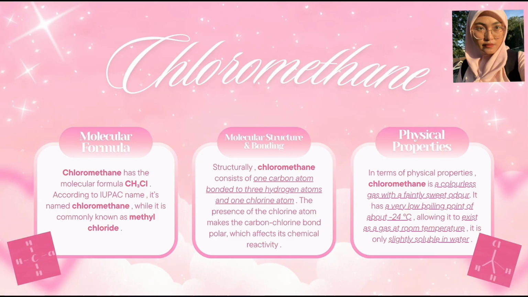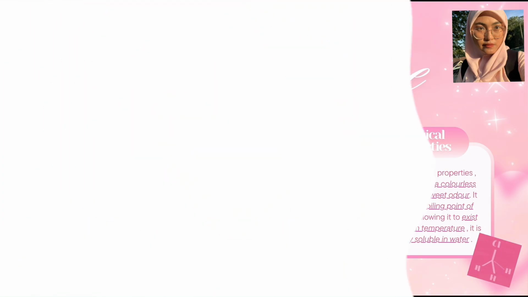Firstly, let us look at the molecular formula of chloromethane. The molecular formula of chloromethane is CH3Cl. According to the IUPAC naming system, it is called chloromethane, but it is also commonly known as methyl chloride. This formula shows that chloromethane is made up of one carbon atom, 3 hydrogen atoms and 1 chlorine atom. From this, we can identify the type of compound and predict its chemical behavior.